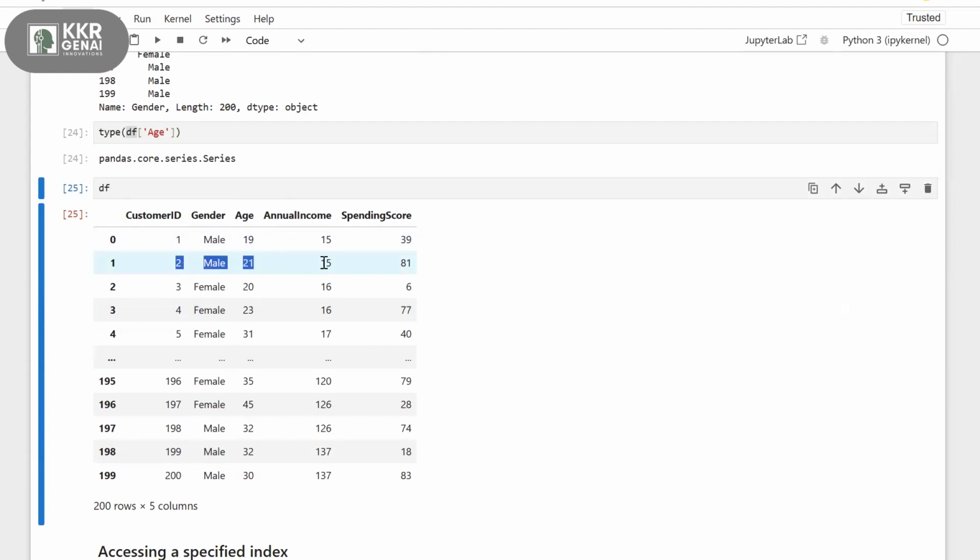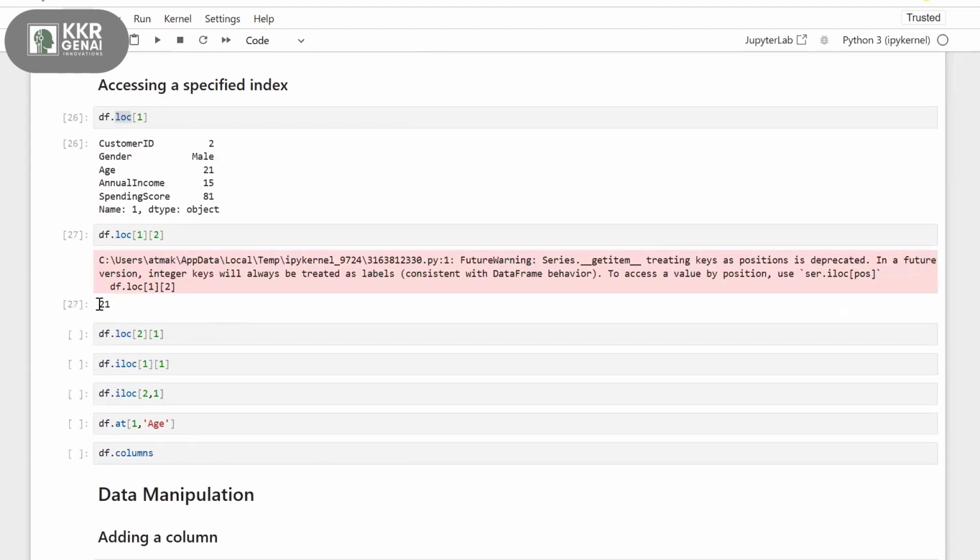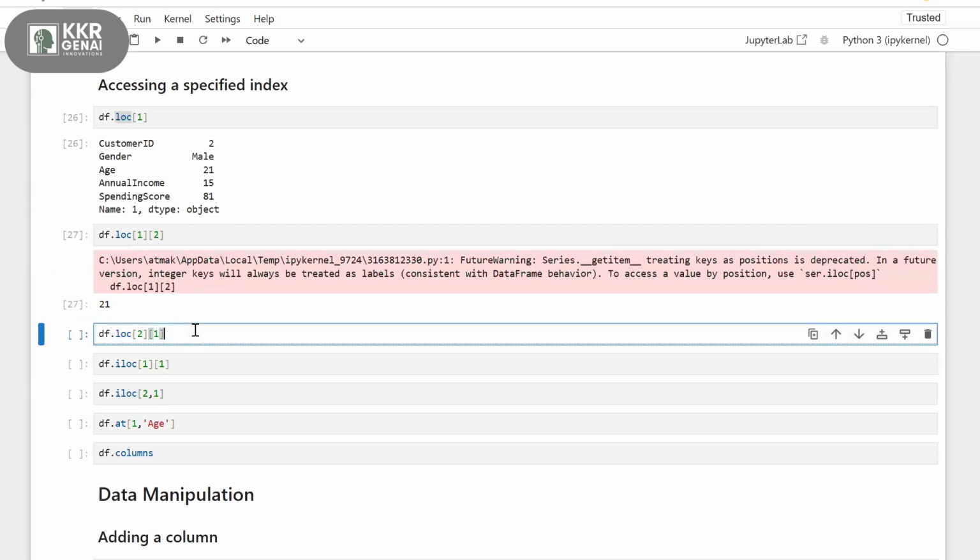Okay, this is my second row. And what's the age for the second row? 21, right? I'm getting 21 as my output. Okay. And now if you observe a similar kind of example, dot loc 2 and 1,